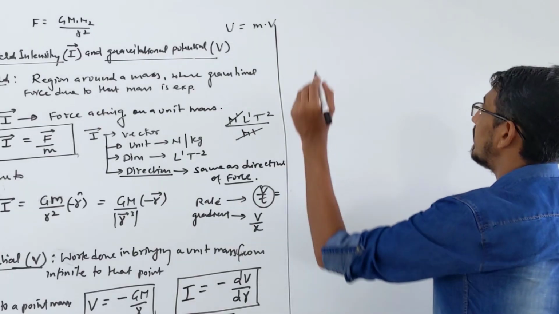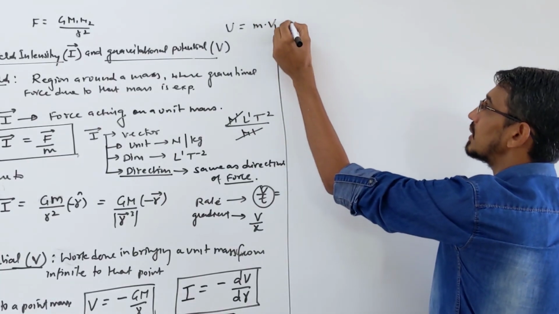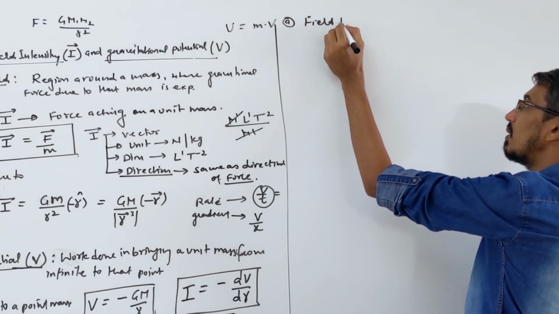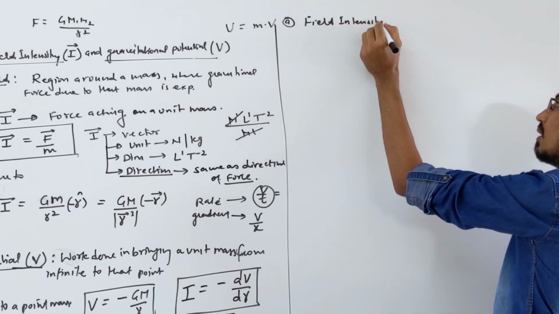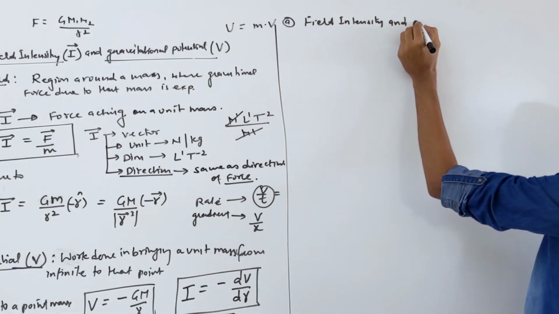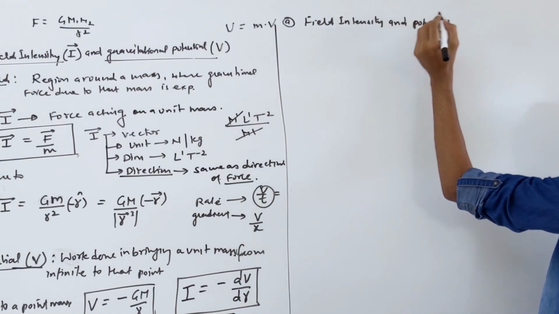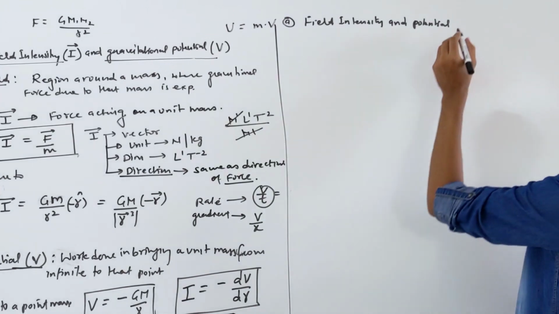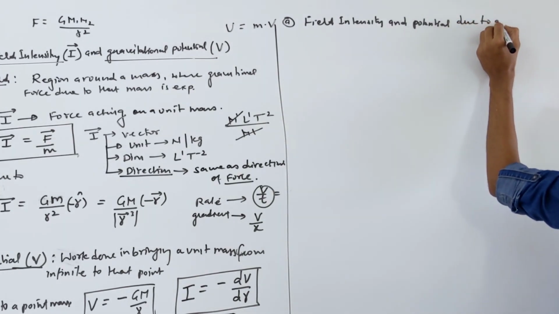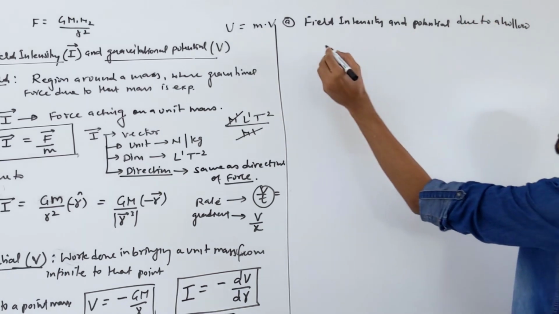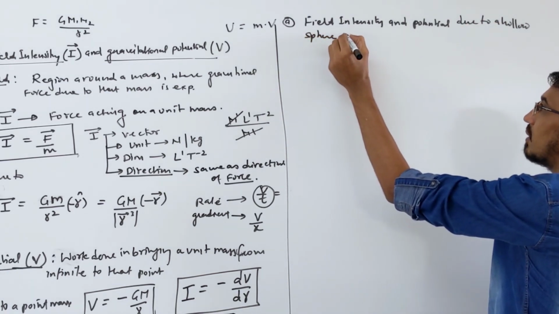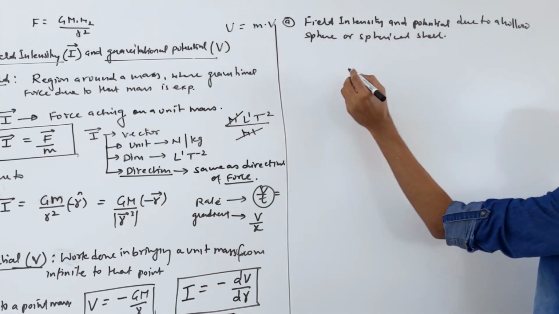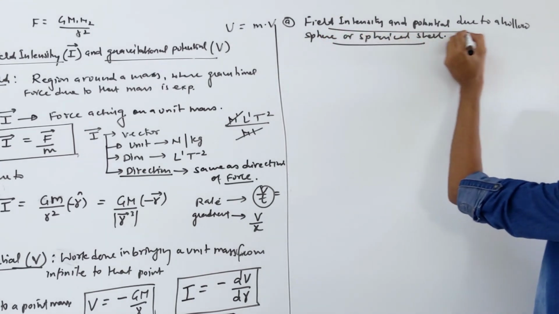So I am writing here, first point: field intensity and potential. You should write the proper words; I am writing a shortcut, but you should write gravitational field intensity and gravitational potential due to a hollow sphere, or you can say spherical shell. We are talking about the gravitational field intensity and potential due to a hollow sphere.